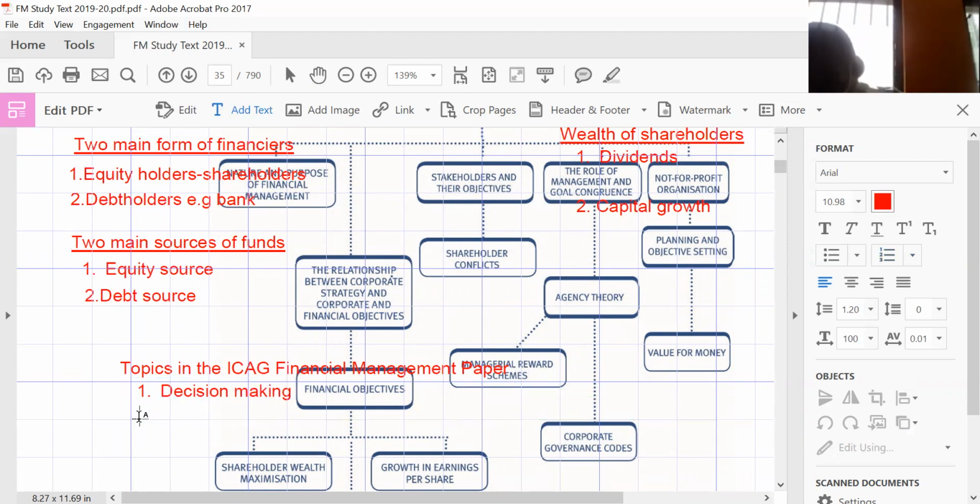Now, we are saying that the financial manager tends to take decisions. The decisions which he will take can be an investment decision, it can be a financing decision, it can be any decision which is related to working capital. Investing, financing, a working capital decision: any of these forms of decisions can come up. But he, being in a position as a financial manager, should be able to take that decision.